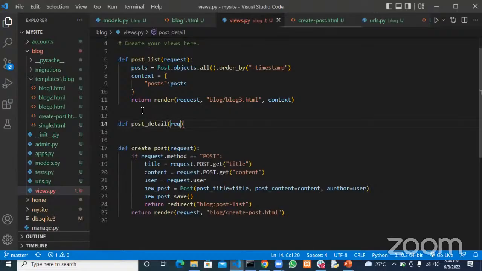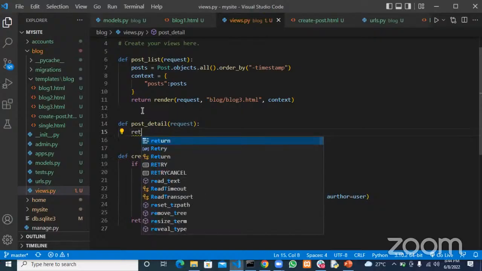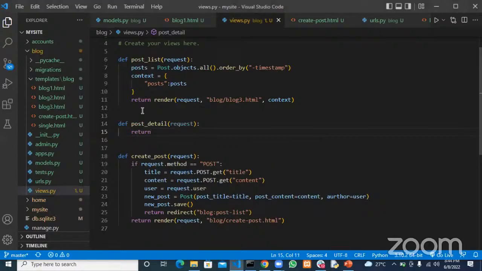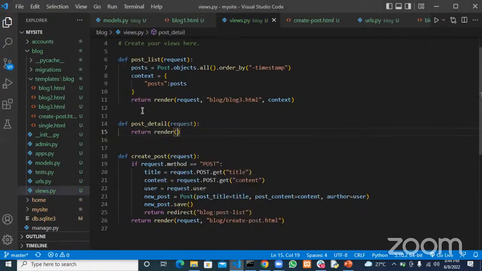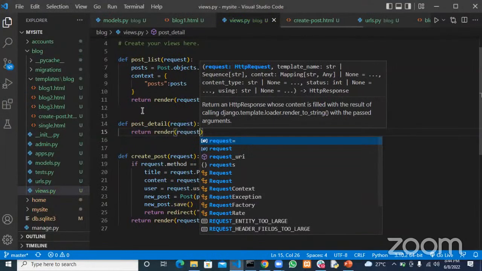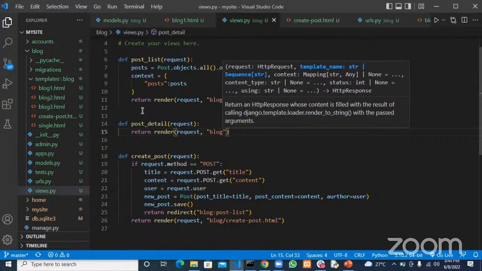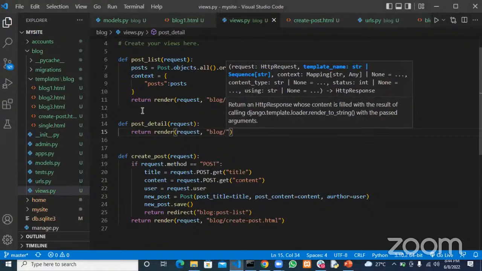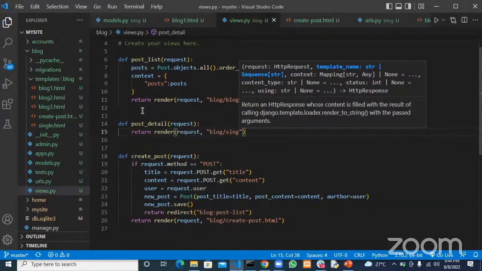As usual, it takes the request, and then we want to return render as well, and we want to return requests, and then an HTML block, and then we want to return single, because that's a single block. But for now, let me explain what I mean.